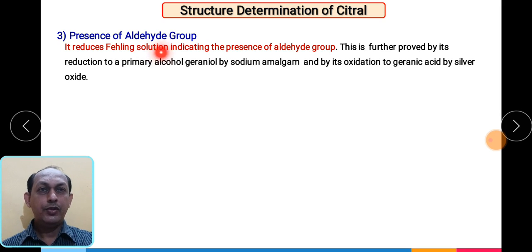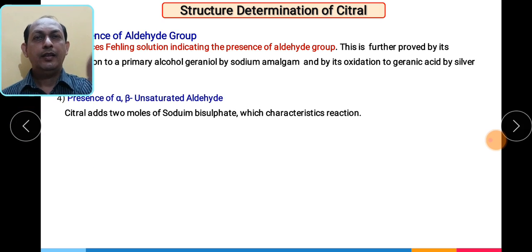The Fehling's solution test indicates the presence of an aldehyde group, as the aldehyde is oxidized to geranic acid, with the reduction of the oxidizing agent. So here we can clearly prove that the carbonyl group is in the form of an aldehyde, and this test helps to determine that citral contains aldehyde functionality.